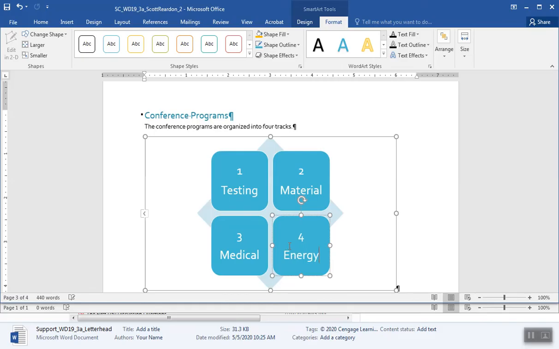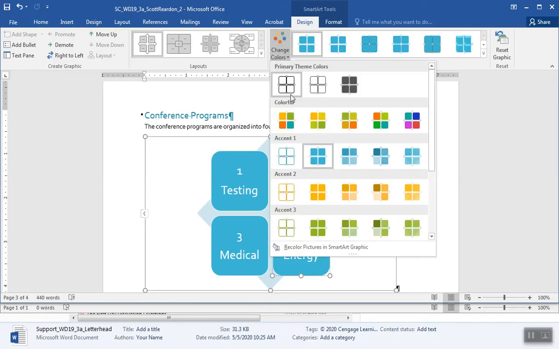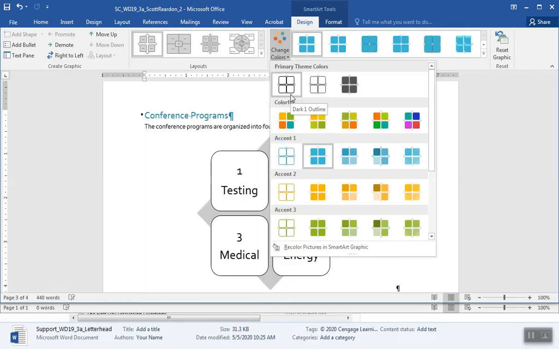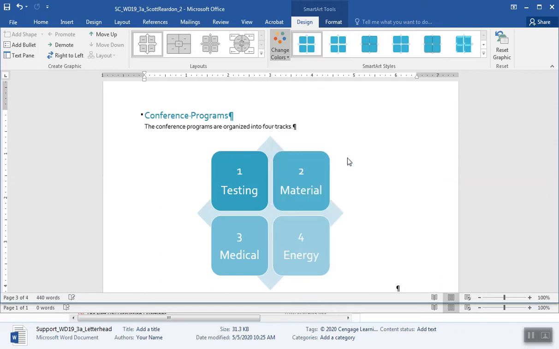Okay. It says to change the colors. That'd be on my design tab. Change the colors. I'm on to number 10 here, by the way. Change the colors to gradient range accent 1. Okay, gradient range. Oh, I got it right there, right there in the middle of my accent 1. Gradient range accent 1. Okay.